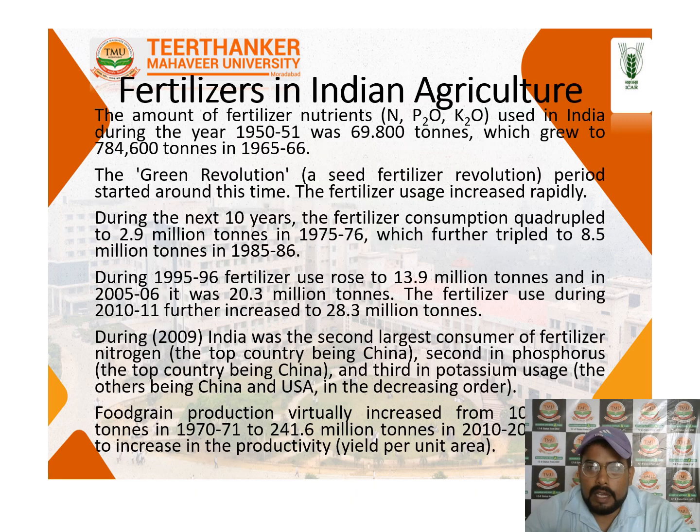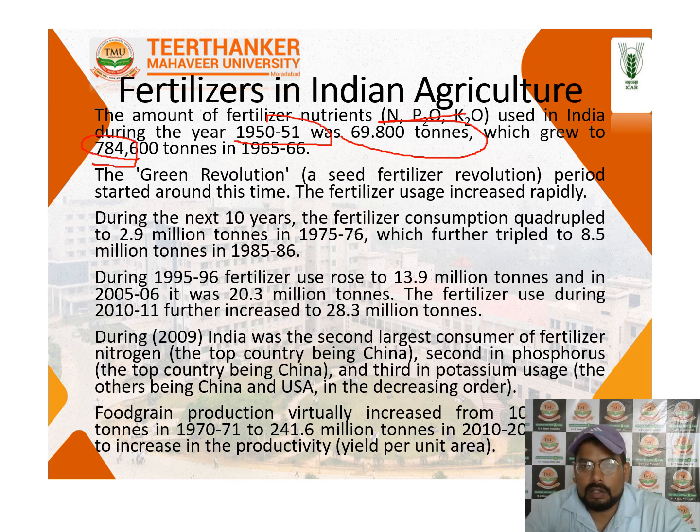The use of fertilizer in Indian agriculture also increased day by day. The role of adding the materials increased the quantity. So the fertilizer nutrients like NPK used in India during 1951 were 69 tons, and to grow the production, it was 78.4 in 1965. But then the green revolution, with seed and fertilizer regulation, started around this time, and fertilizer use increased very fast.